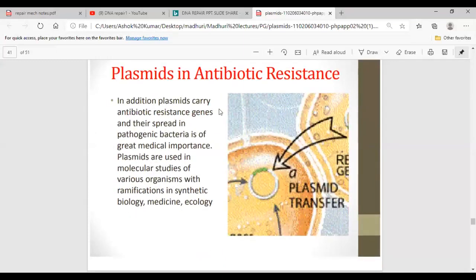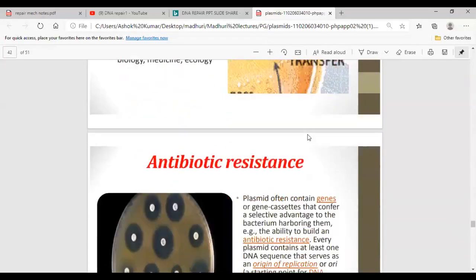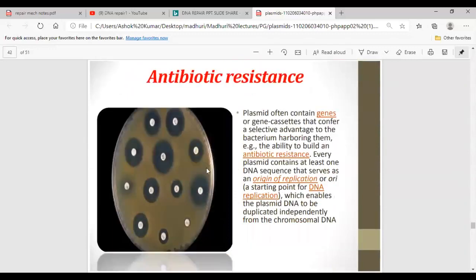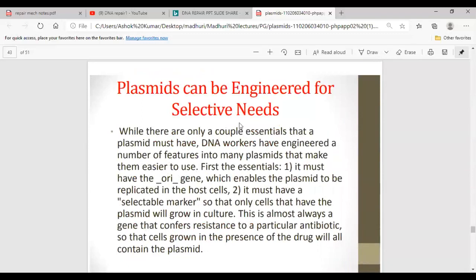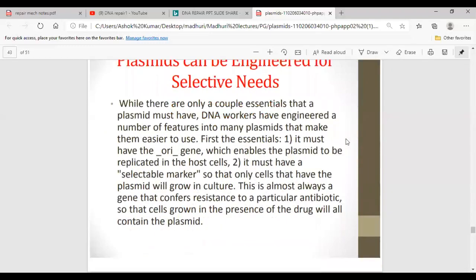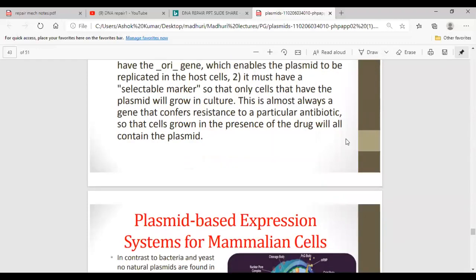They have antibiotic resistance genes. With this, we can select the cells. Here we can see this experiment where organisms are showing resistance to antibiotics. We can also engineer plasmids according to our selective needs. It must have some essential sequences, and later on, we can insert whatever sequences we need into the plasmid.